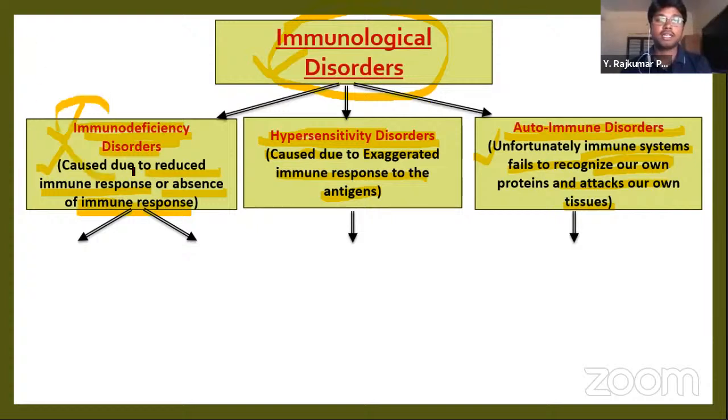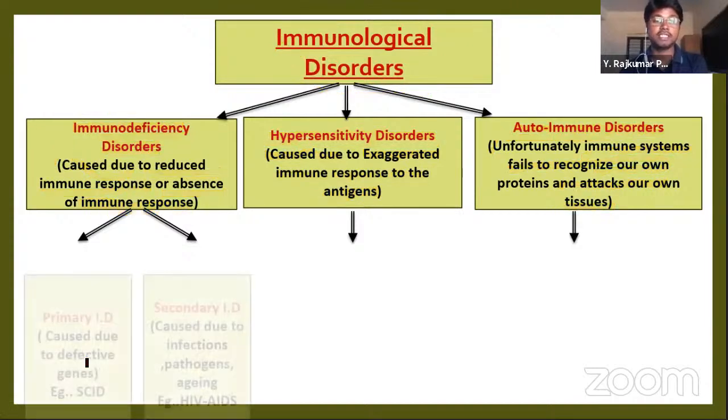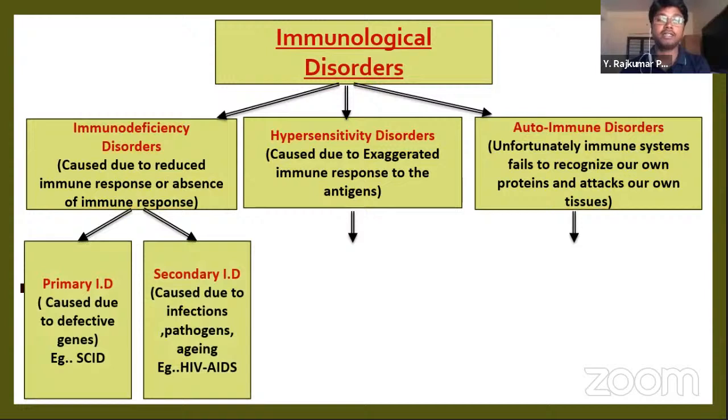Let's see what are the immunodeficiency disorders now. Immunodeficiency disorders can be classified into primary immunodeficiency disorders and secondary immunodeficiency disorders. See the slide. The primary immunodeficiency disorders are caused due to defective genes.